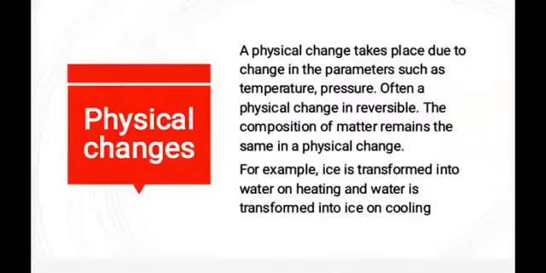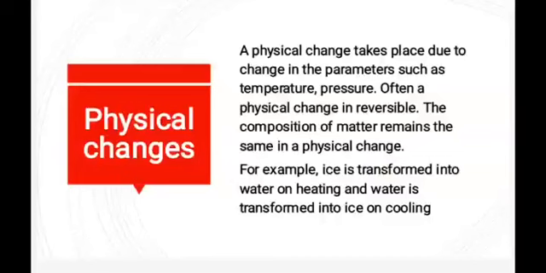We have seen what are physical changes. See the definition of physical change. A physical change takes place due to change in parameters such as temperature, pressure. Often a physical change is reversible. The composition of matter remains the same in a physical change.